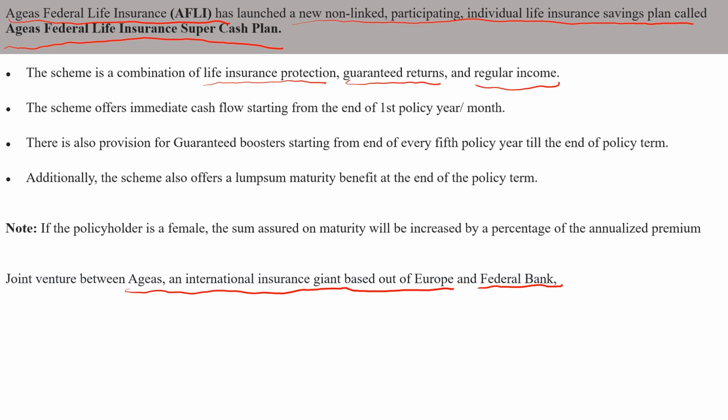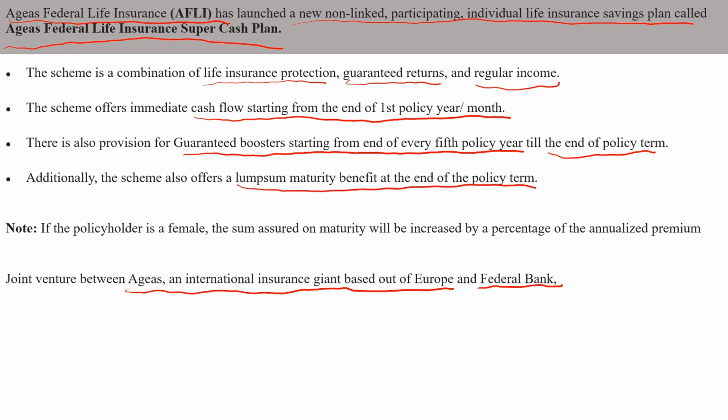What the scheme offers is immediate cash flow starting from the end of the first policy year or month, and there is also a provision for guaranteed boosters starting from the end of every fifth policy year till the end of the policy term. Additionally, the scheme is also offering a lump sum maturity benefit at the end of the policy term.